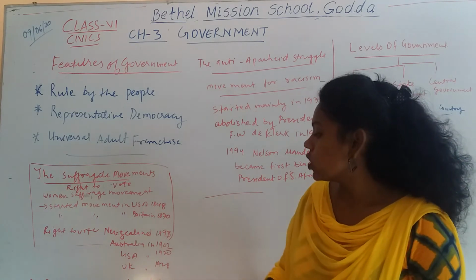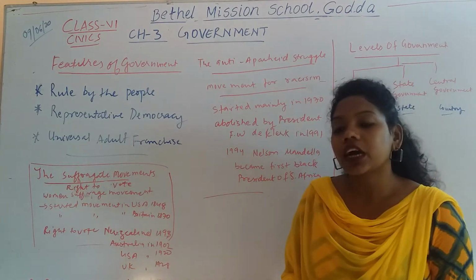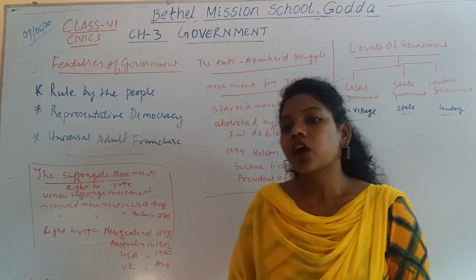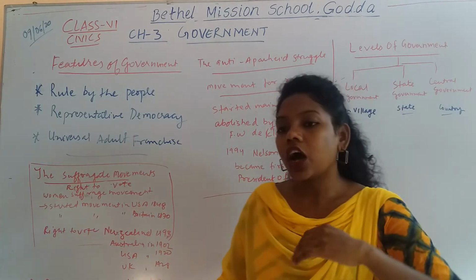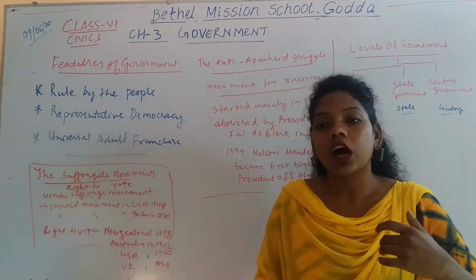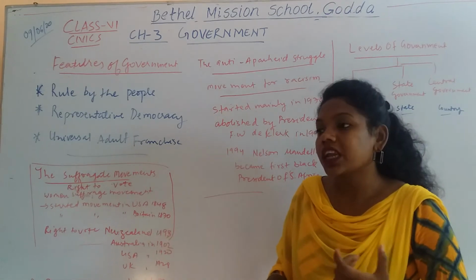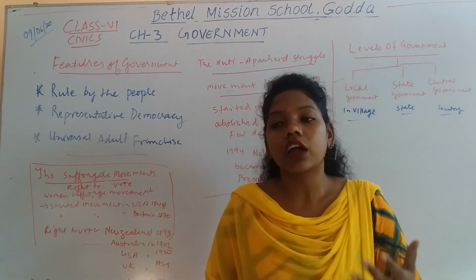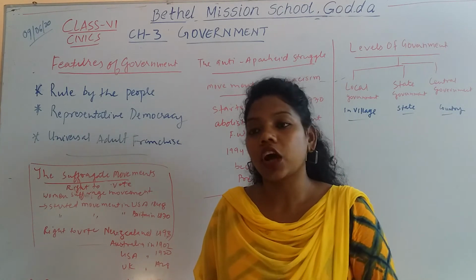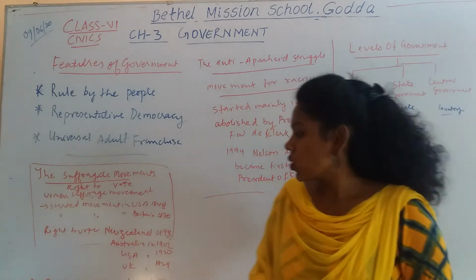They did not get the right during that time, so they had to struggle and revolt for their own right. They raised their voice for it.